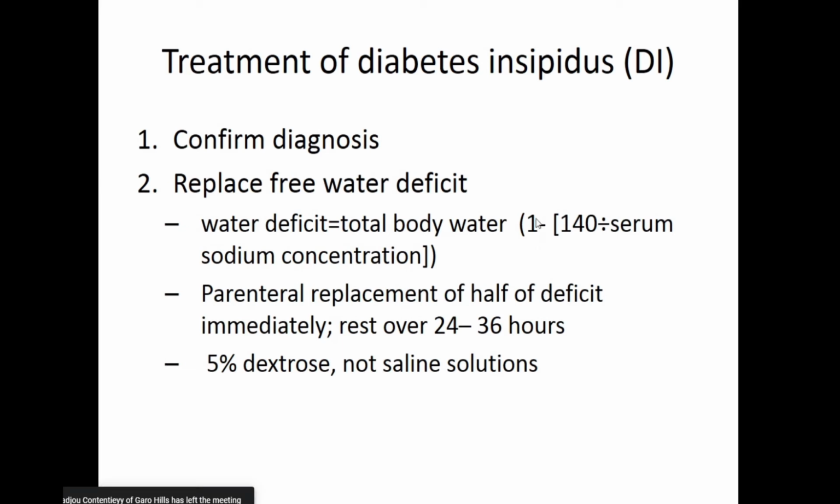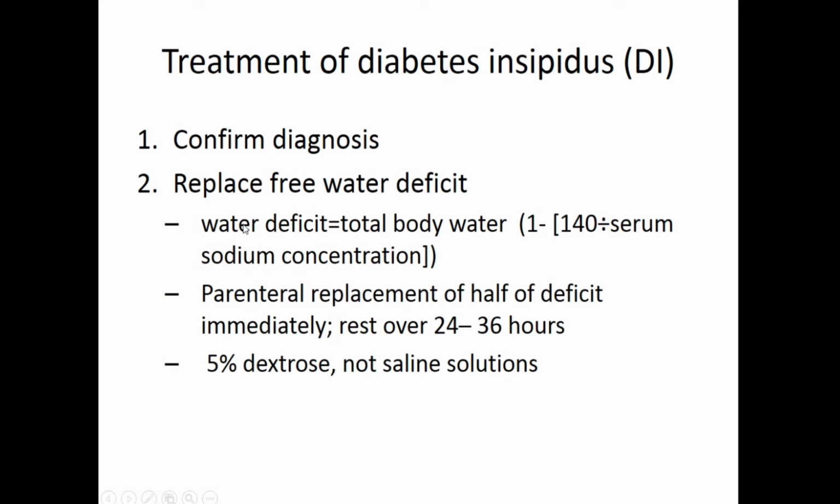Now, this is the formula: 1 minus 140 divided by serum sodium concentration. So 140 is the target we want. We want the correction not to be more than 1 up to 140. So this is 140, and if the serum sodium, suppose I say, is 160, it will be 140 divided by 160, and this is outside the bracket 1. So this is the formula that you need to know. If you can remember, well and good. Even if you don't remember, you'll always get it. But this is how you do it.